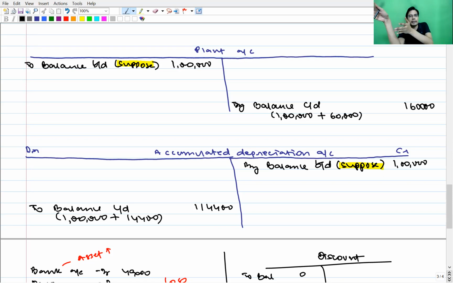So the balance in accumulated depreciation has increased by 14,400, and since it has a credit balance, we say the change is a credit change. To increase the balance of an account which naturally has a credit balance, we have to credit. So that change is referred to as credit.